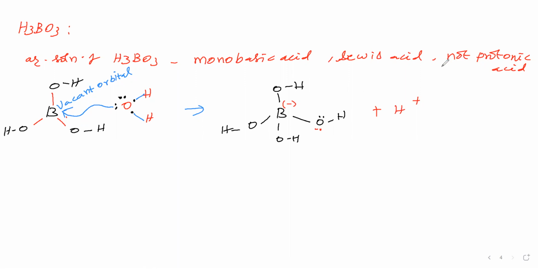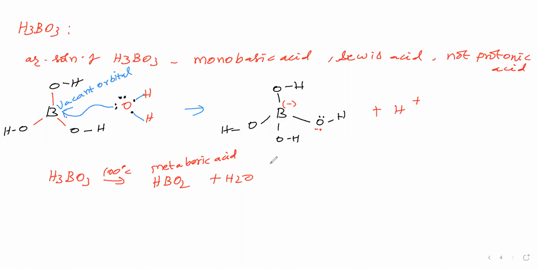Okay, sir. Next, the action of heat we will see. On heating, how orthoboric acid behaves, we will see. Orthoboric acid H3BO3 is heated to 100 degrees Celsius. Remove a water molecule from here. On removing the water molecule, what is remaining? 1 H, 1 B, 2 oxygens. This is called metaboric acid. HBO2 we can call metaboric acid.